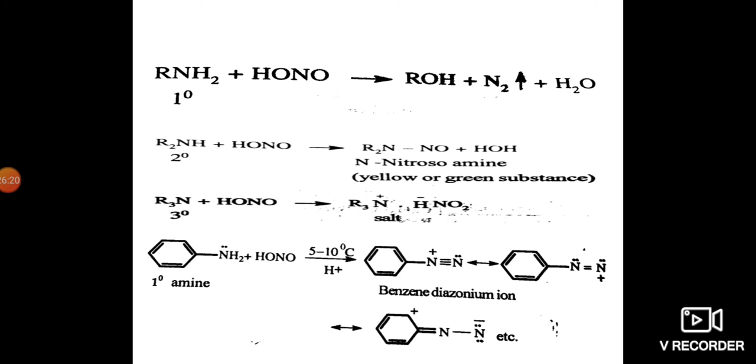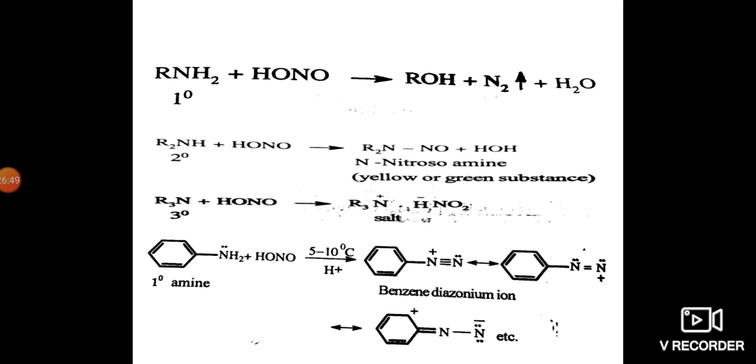Then going to the aryl amine, that is aniline, a primary amine, it reacts with nitrous acid at 5 to 10 degrees centigrade. In presence of acidic media, the benzene diazonium ion will be formed.